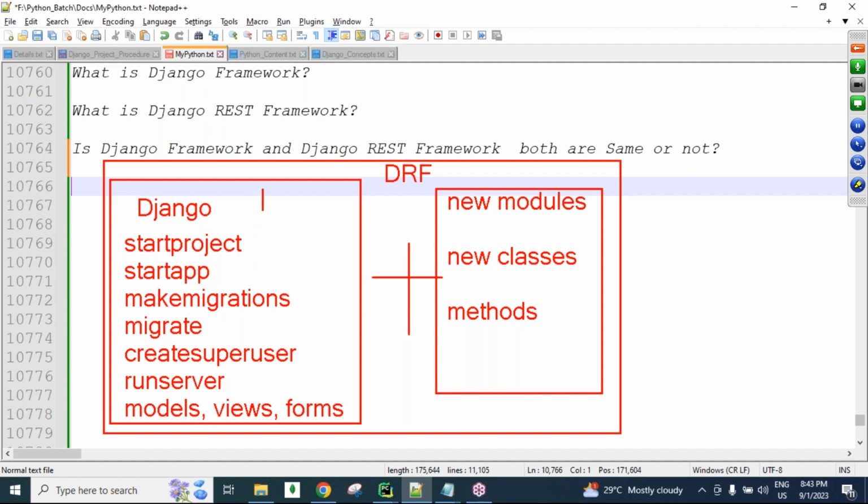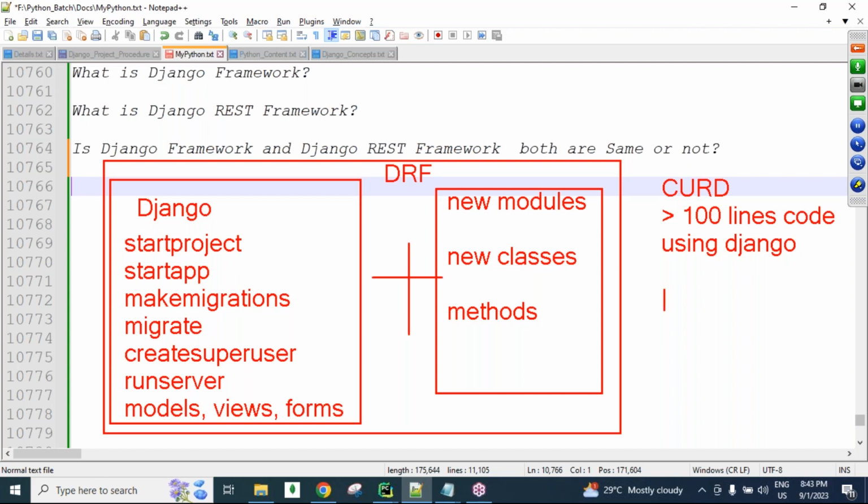If we want to develop one CRUD operation related application using only Django, more than 100 lines of code are required to do the CRUD operations: creating, updating, reading, deleting.